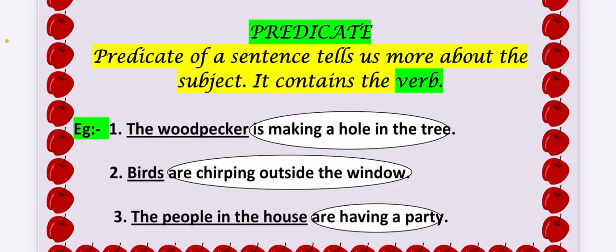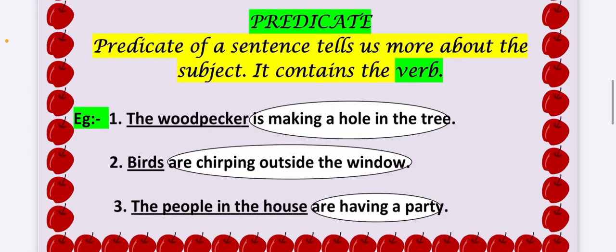The woodpecker is making a hole in the tree. So what am I talking about? I'm talking about the woodpecker. So the woodpecker is the subject and is making a hole in the tree is the predicate. Birds are chirping outside the window. I'm talking about the birds. So birds is the subject, are chirping outside the window is the predicate. People in the house are having a party. I'm talking about the people in the house. So the people in the house is the subject and are having a party is the predicate.